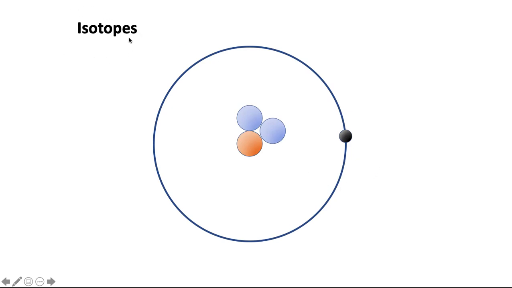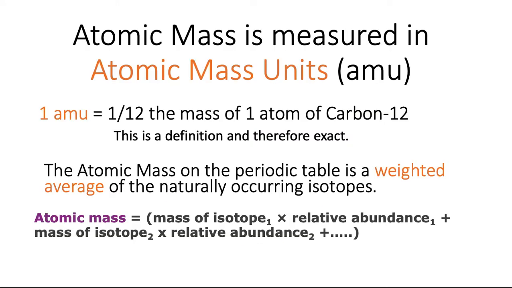If we have different isotopes, then how can we figure out the mass of an atom of that particular element? Well, we talk about the atomic mass, and we talked about the atomic mass being found in the periodic table underneath the elements. What you might have found interesting is that some of the atomic masses are not whole numbers. So if we're just figuring out the atomic masses by adding protons and neutrons together, that's a little problematic because we don't have parts of a proton or parts of a neutron.